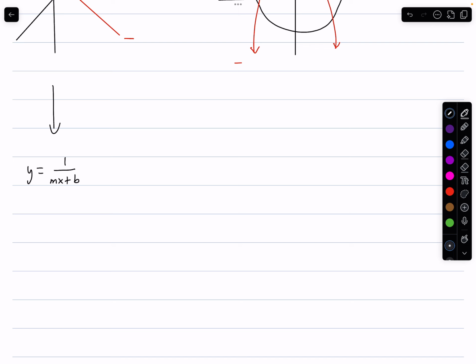And a quadratic function would be y equals 1 over ax squared plus bx plus c. So linear functions and quadratic functions both have a reciprocal version. In this unit, we're really going to be understanding how we graph the general reciprocal function.